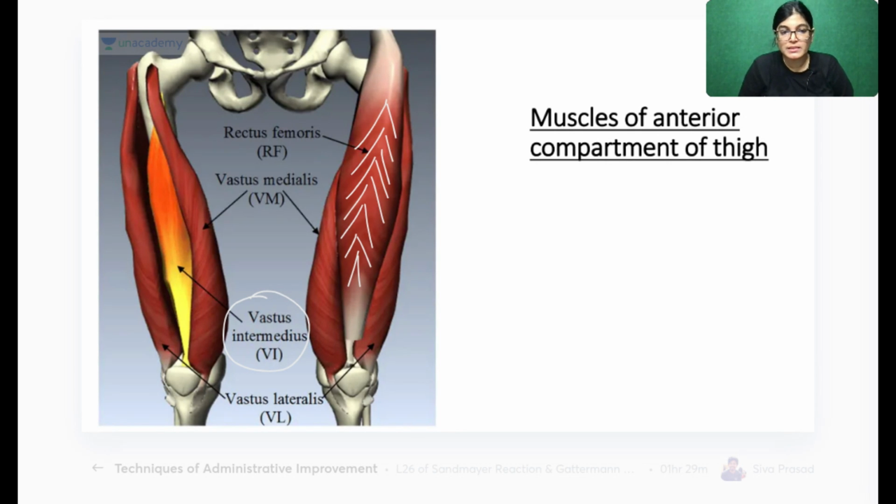On the inner aspect, when the rectus femoris muscle is removed, you can see vastus intermedius muscle, and also you can appreciate the vastus lateralis and vastus medialis. So all these muscles we will study one by one.